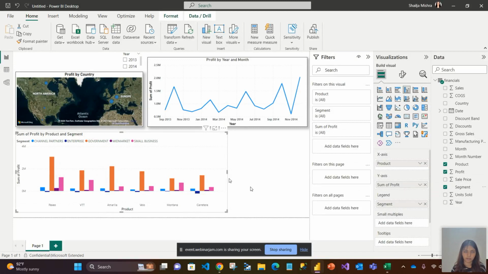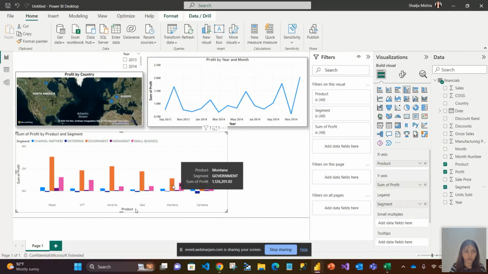Now, for every product, I knew the profit, but I know that my company operates in 5 different segments: channel partners, enterprise, government, mid market, and small business. These are the 5 segments in which my company sells product. Now, for each product, I know the profit, but I want to understand which segment has the highest profit. From the same bar chart, I'm getting 2 pieces of information. The earlier information, which I already showed you. Now, in order to get the second information, I added a new legend.